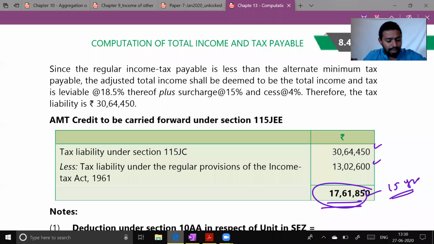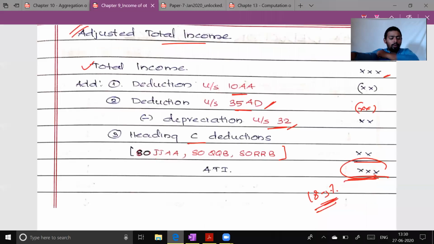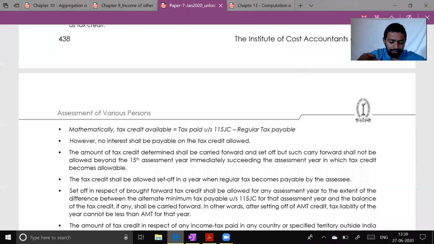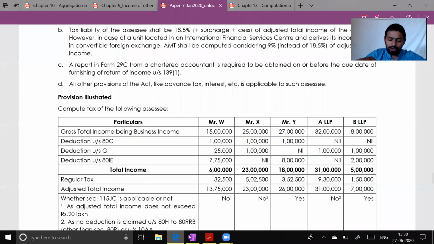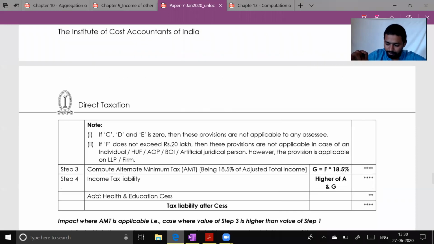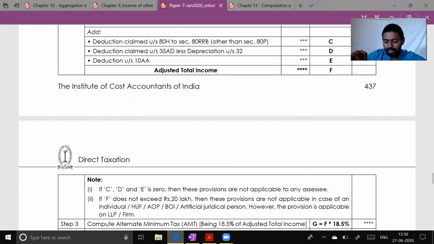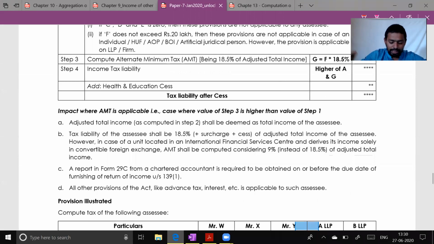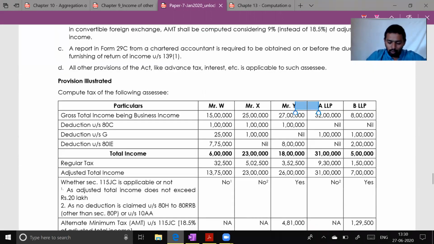I'm done with my AMT calculation. Let's have a quick look at some illustrations given by your institute in the module. This is on page number 437, 438. Okay. So those who can, download the module and watch it.